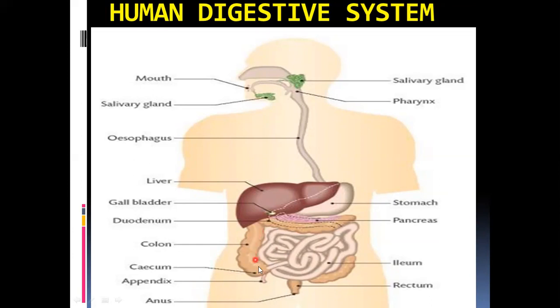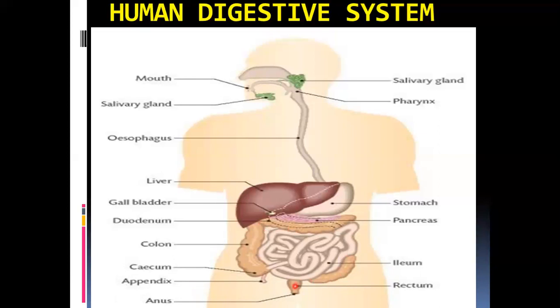And after the small intestine, the next organ is the large intestine or colon. It's called the colon. So this has an ascending part. You can see here it is an ascending part moving upward. The ascending part is called the ascending colon. Then there is a transverse portion here, called the transverse colon, and there is a descending portion which is called the descending colon. So the colon or large intestine has three parts: ascending colon, transverse colon and descending colon.